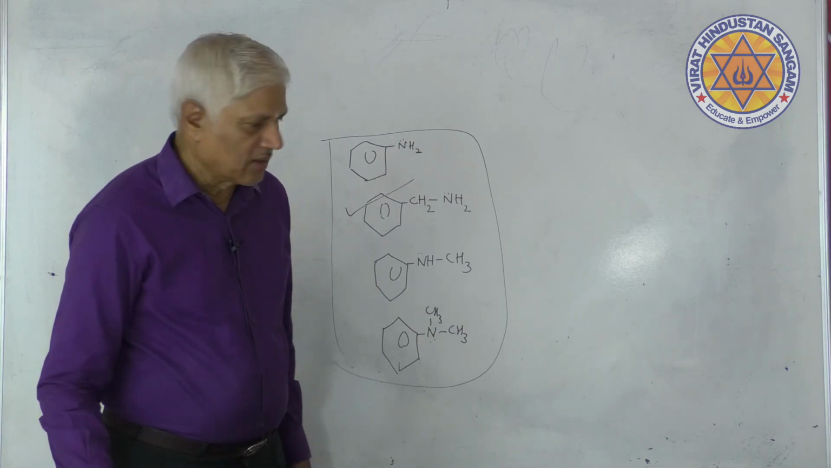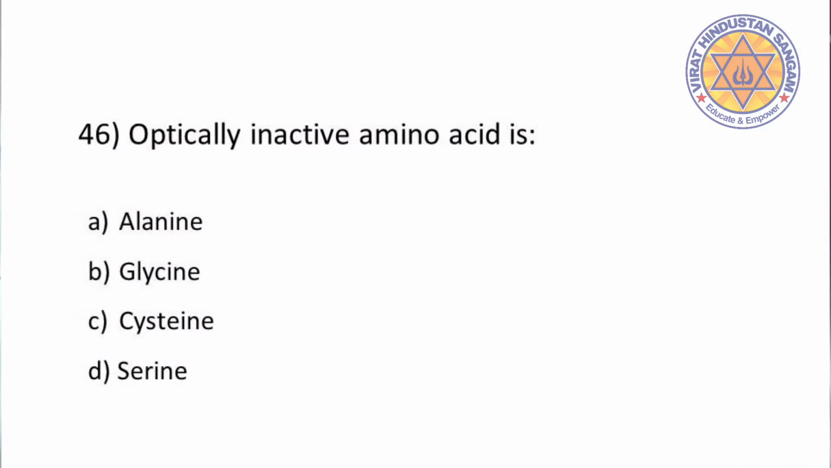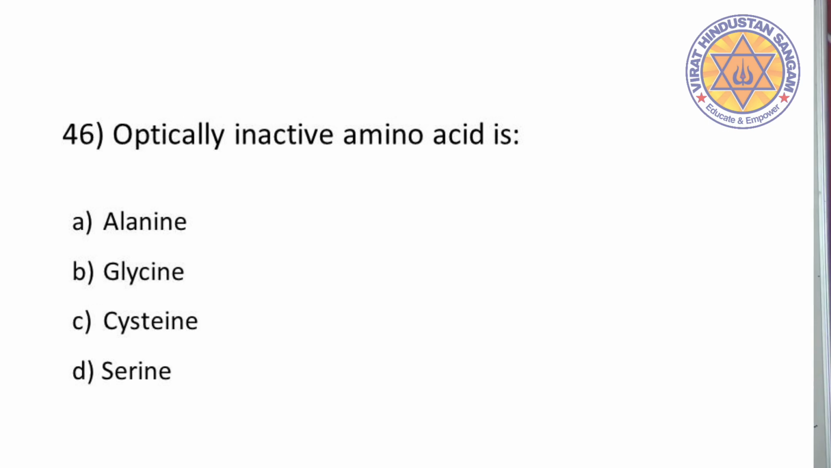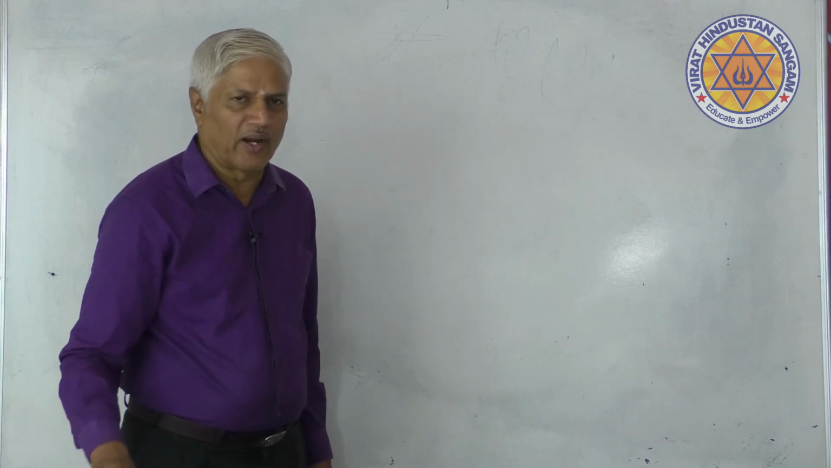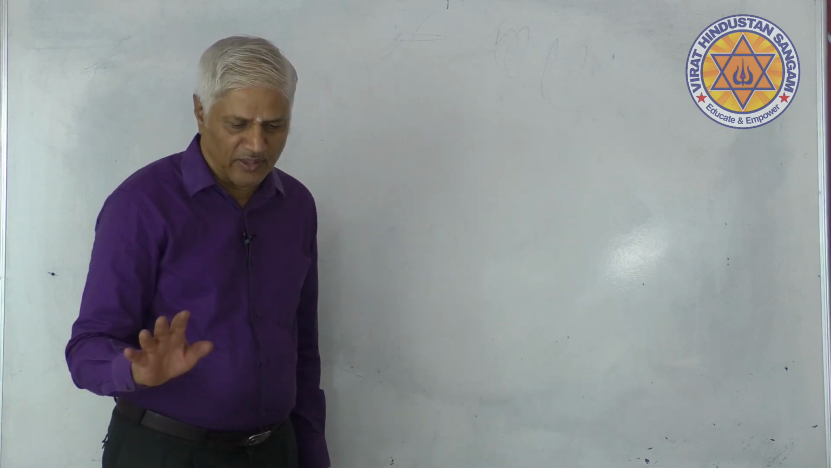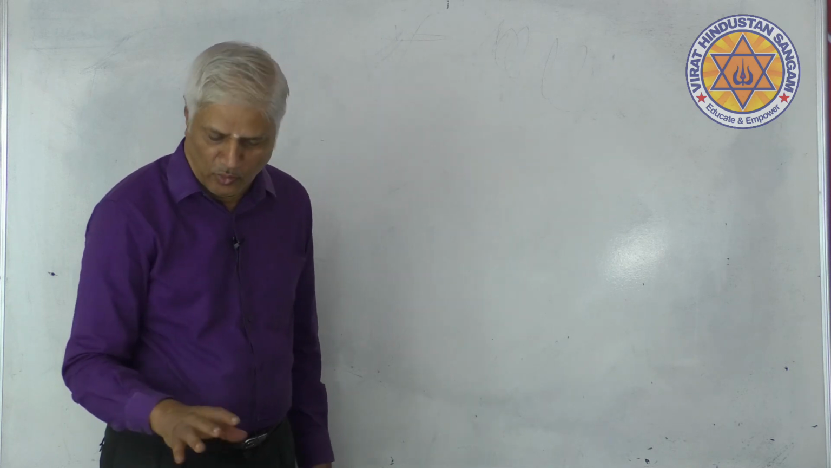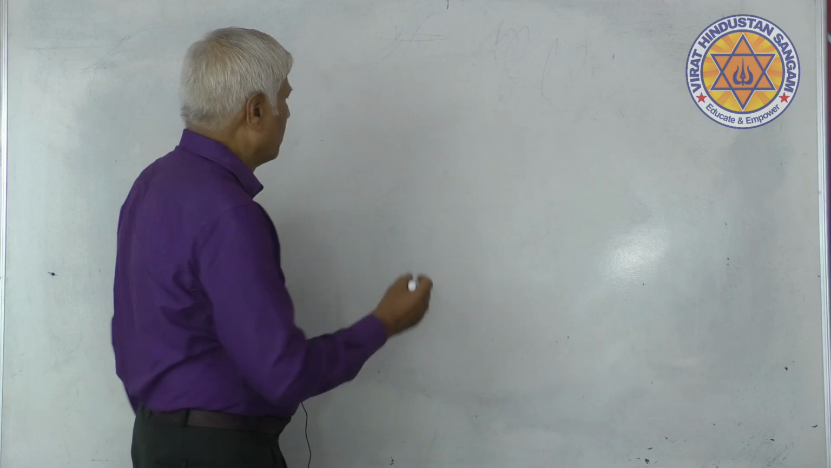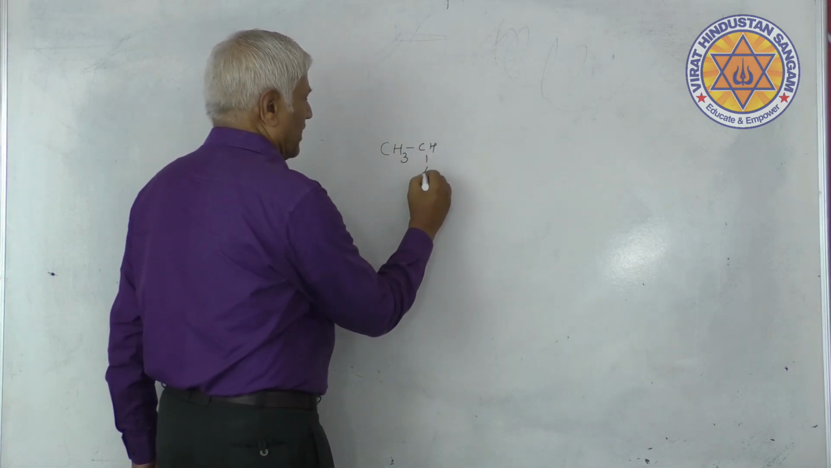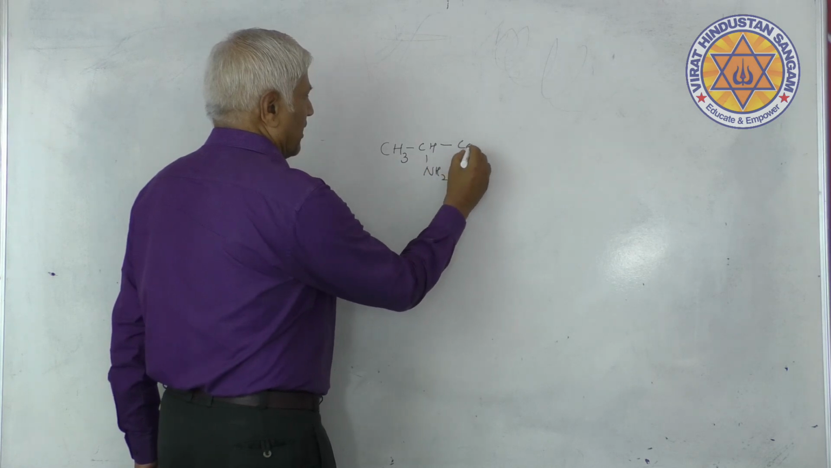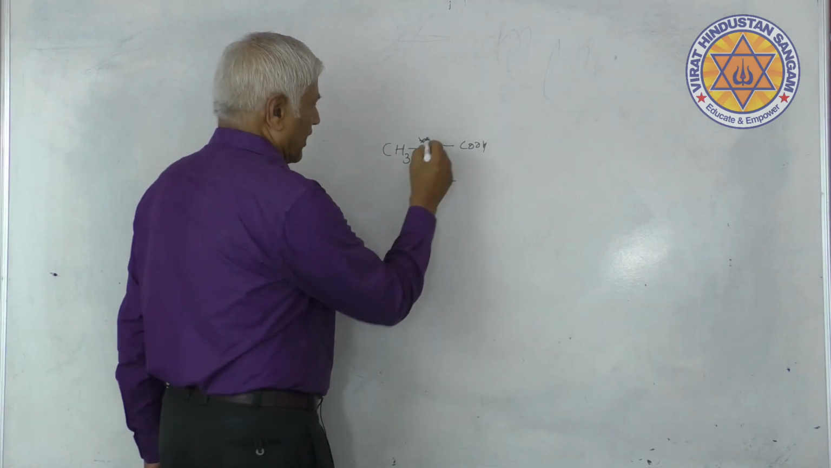Question number 46. You must be knowing that all amino acids are optically active except glycine. That will have been told in the class. If you remember, it is okay. Otherwise, I will show you. Alanine is an amino acid of propanoic acid. This is alanine. Obviously, this is the chiral carbon, 4 different groups.